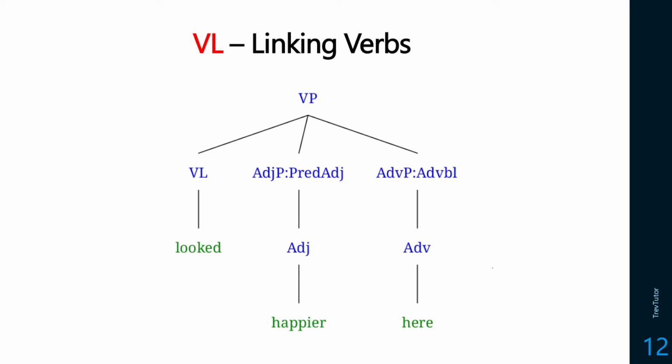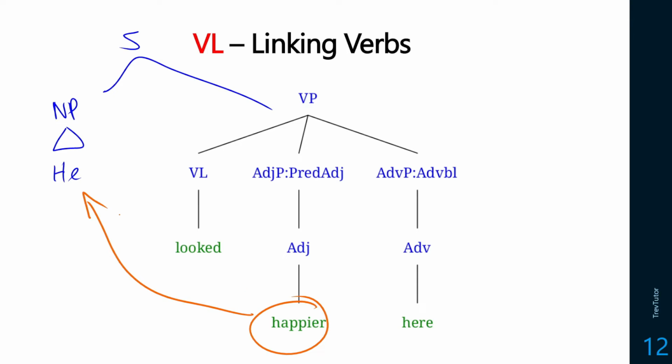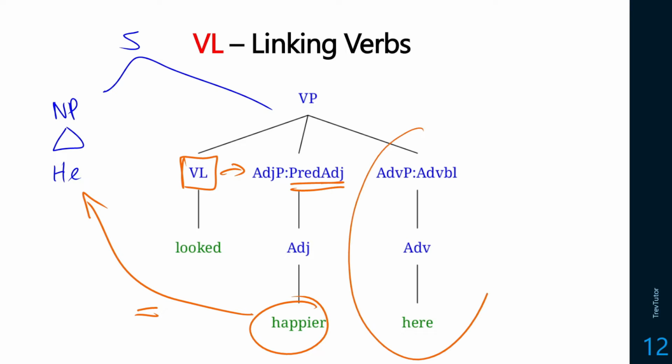Here's an example of a linking verb with an adverbial. So again, we can do the same quick kind of thing here, make a sentence and say he looked happier here. What are we saying? He looked happier. So this is describing he. It's describing him. This is the equals bit. This is why this predicate adjective is the complement of the linking verb. Here is extra information. This is extra. This is an adverbial because we don't need to say this.